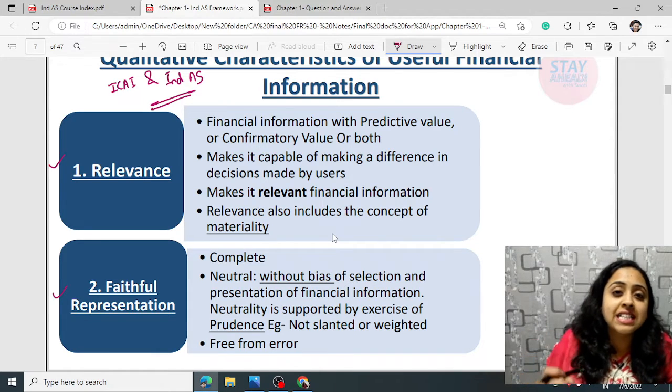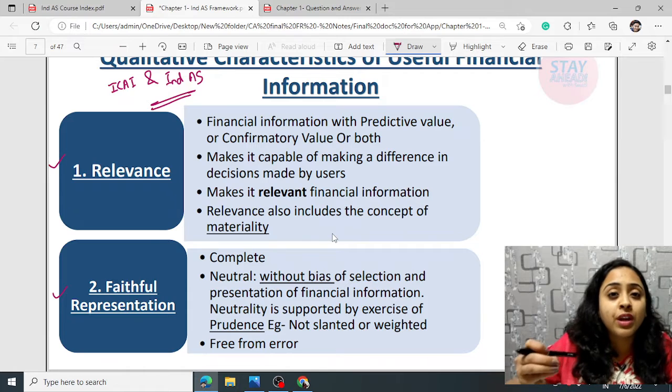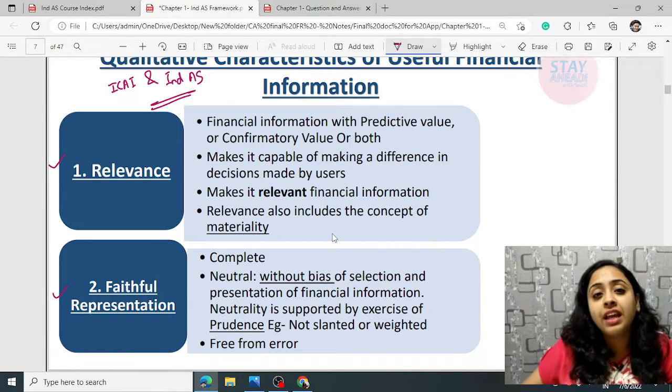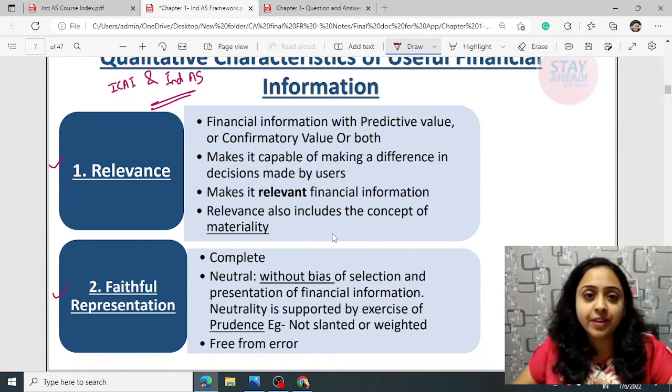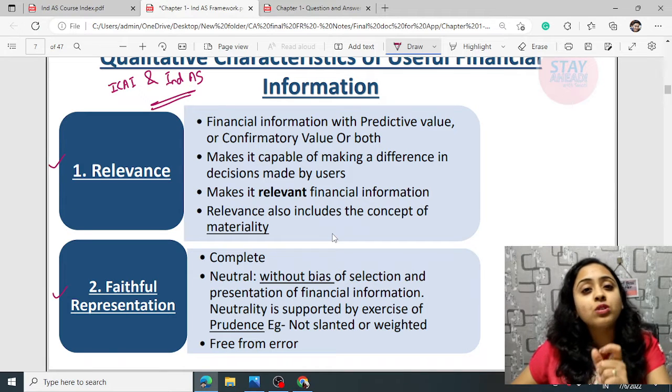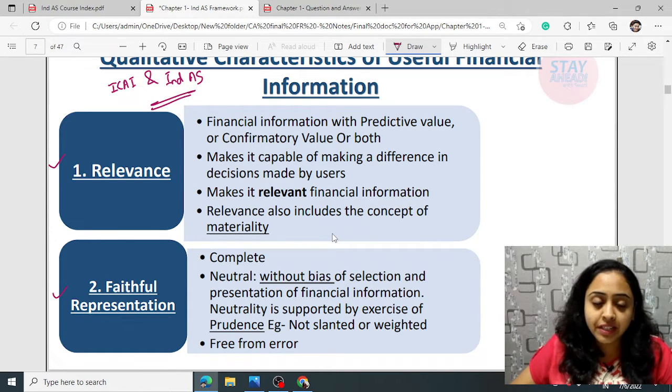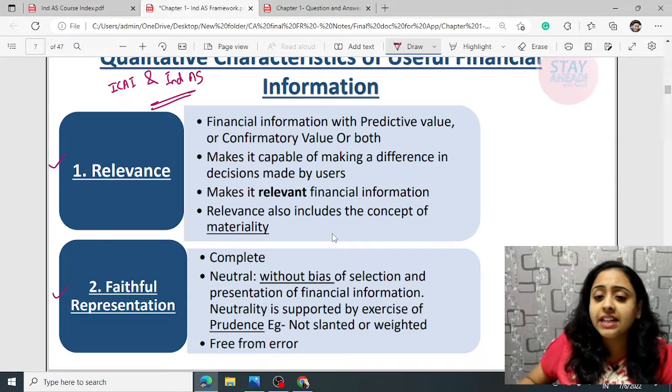If it has the capacity to impact the decision of the decision maker, then such information is relevant. This is also a very close concept to materiality. We'll discuss this. It makes it capable of making a difference in decision making.